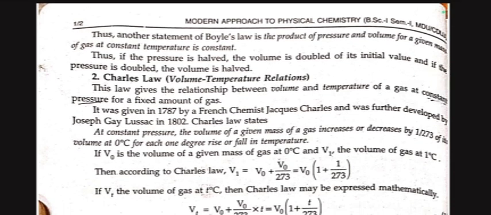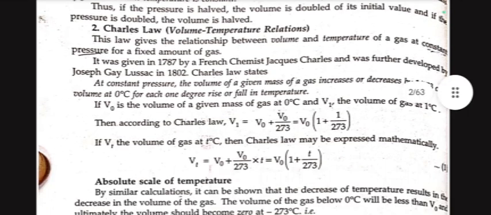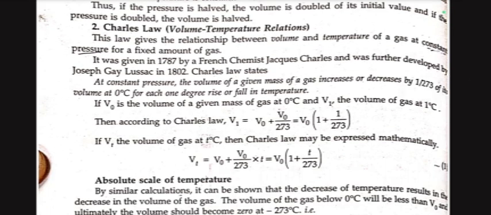Number 2, Charles' law, volume temperature relations. This law gives the relationship between volume and temperature of a gas at constant pressure for a fixed amount of gas. It was given in 1787 by a French chemist, Jacques Charles, and was further developed by Joseph Gay-Lussac in 1802. Charles' law states that at constant pressure, the volume of a given mass of a gas increases or decreases by 1 upon 273 of its volume at 0 degree for each 1 degree rise or fall in temperature.